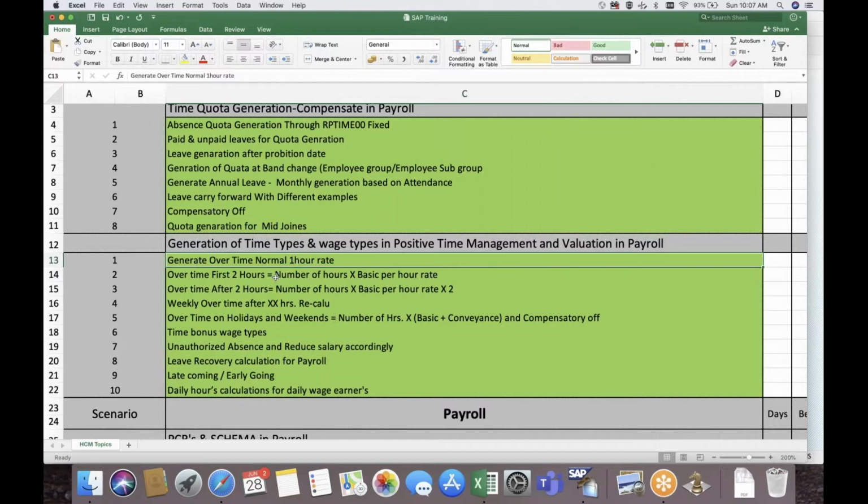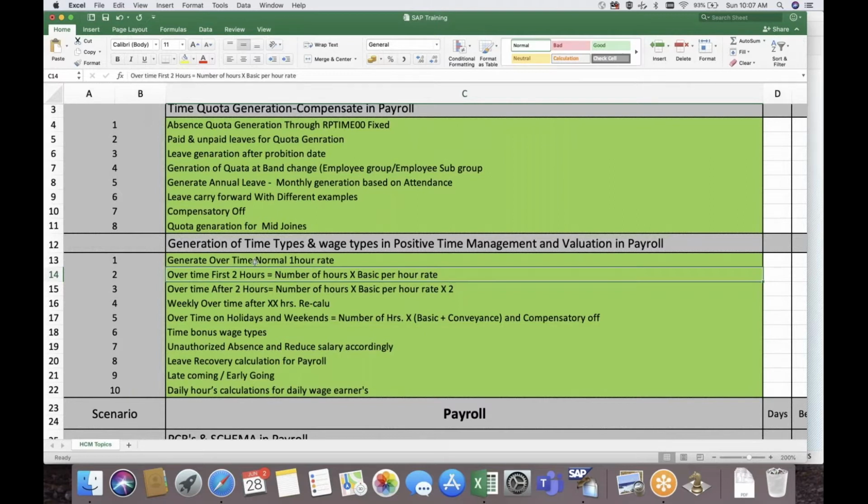For example, for overtime, if an employee works 5 hours, the first 2 hours should be paid at 100%, the next 2 hours at 150%, and the additional hours worked after 4 hours should be paid at 200%. In time management, we will generate 3 different wage types for this kind of requirement, and we will evaluate it in payroll accordingly. In this process, I will explain how time and payroll get integrated through the ZL table, and what the functions in payroll are which call the time management clusters.